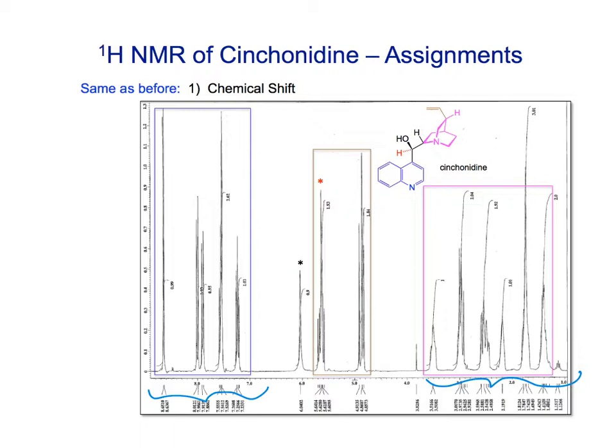But we got a bunch of them. And then in the middle here, we have the protons that go on this double bond up here, and we have a proton that is next to an alcohol. Okay, it's still in that same region. It's next to the aromatic ring, and so it moves a little farther downfield. So, you know, we can look at general chemical shift ranges, and that first tells us something.